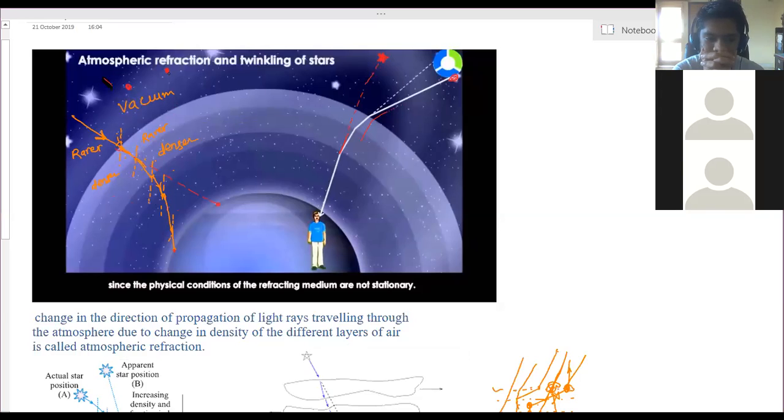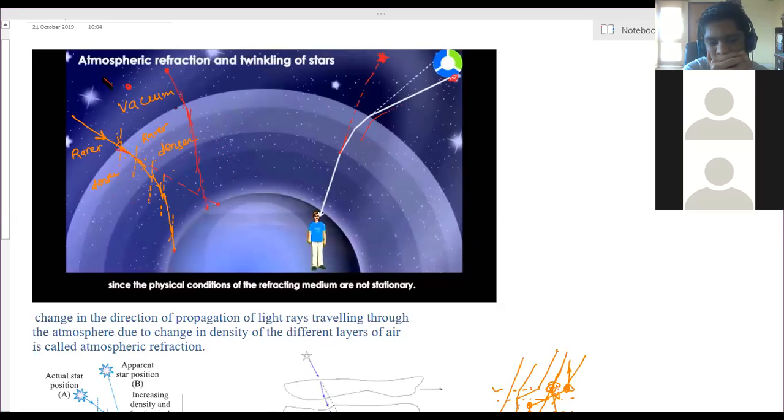So you can see here, light from this object falls at this boundary, where we have to draw the normal. It will bend towards the normal. At this point, again, we have to draw the perpendicular. It will bend again, because density keeps on increasing as the light enters from vacuum towards the earth's surface. In every layer, the atmospheric or optical density keeps on increasing. So due to that, the light ray keeps on bending towards the normal, again and again. So it'll keep on bending.